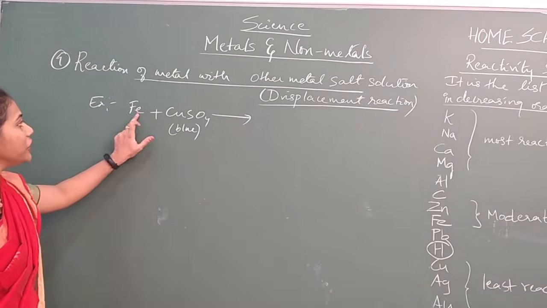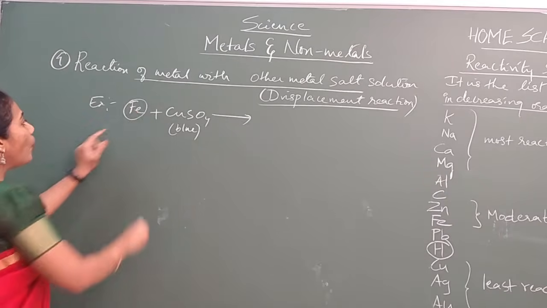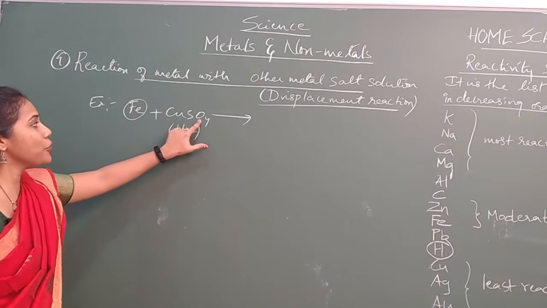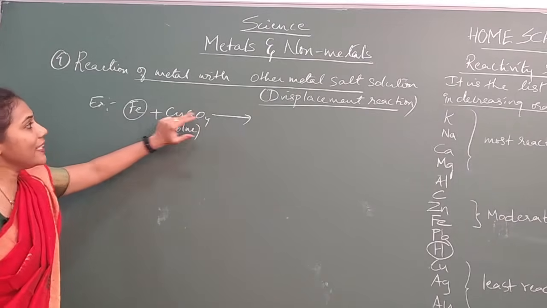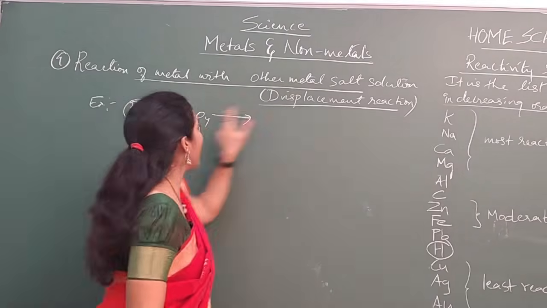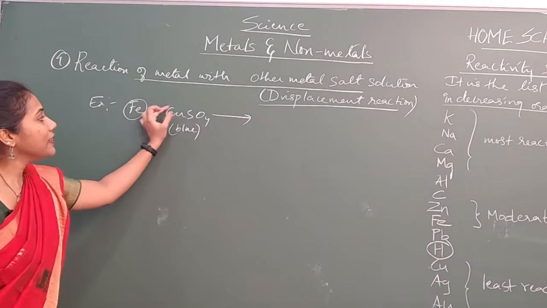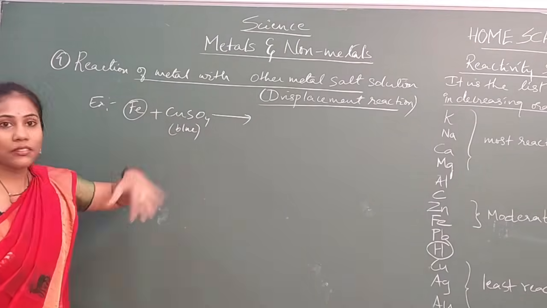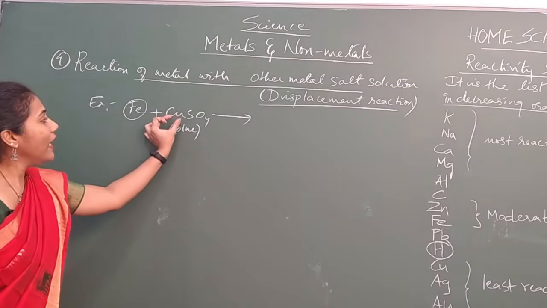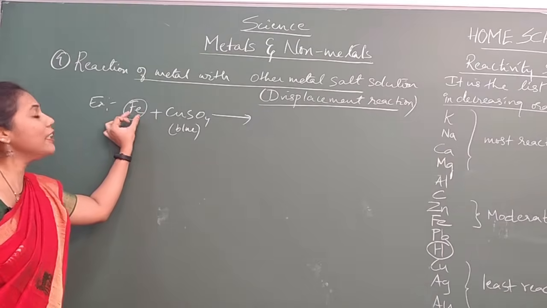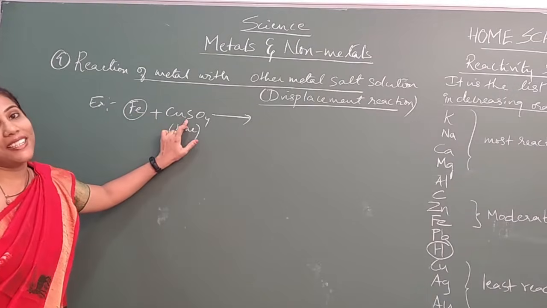Iron, the one which is more reactive, will remove the less reactive element from its solution. This is a metal salt solution. From this particular solution, the metal is coming out, and its position is being occupied by one more metal which is more reactive than this.